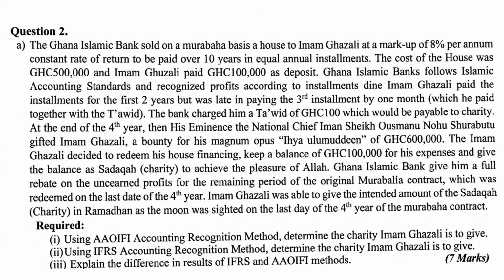Ghana Islamic Bank gave him a full rebate, that's a discount, on the unearned profits for the remaining period of the original Murabaha contract, which was redeemed on the last date of the fourth year. Imam Ghazali was able to give the intended amount of Sadaqah in Ramadan as the moon was sighted on the last day of the 4th year of the Murabaha contract.